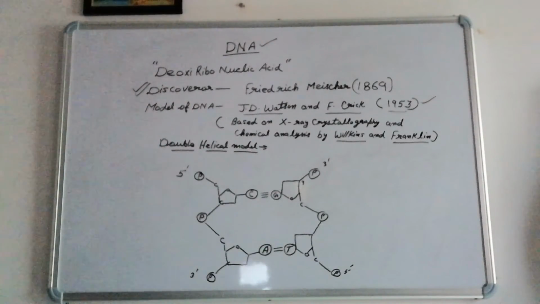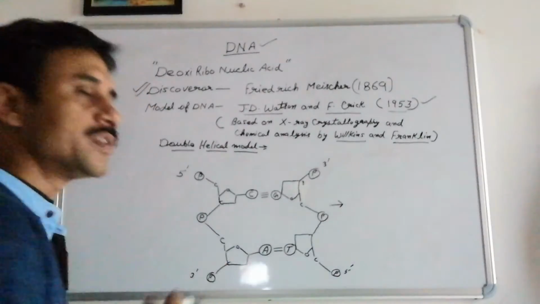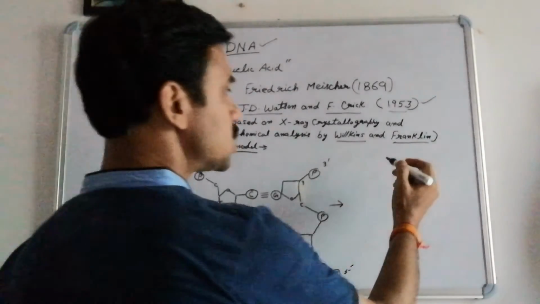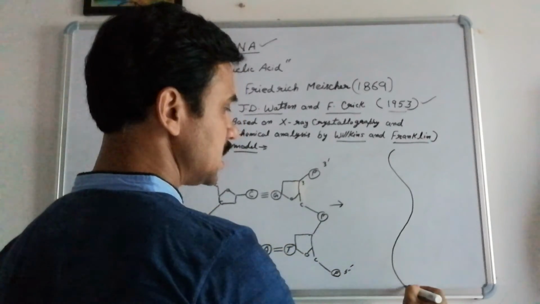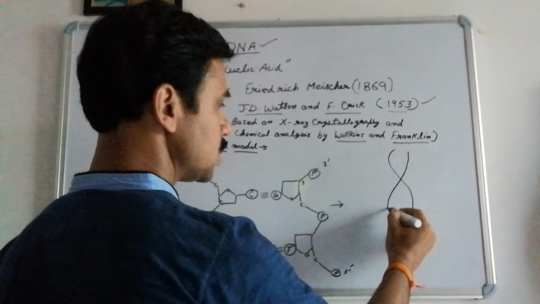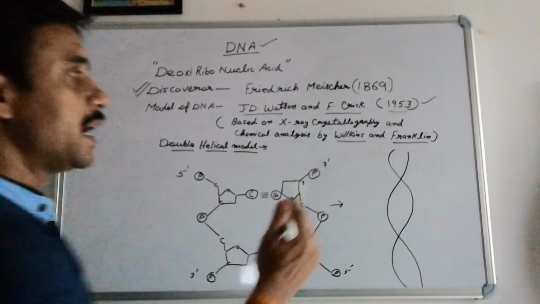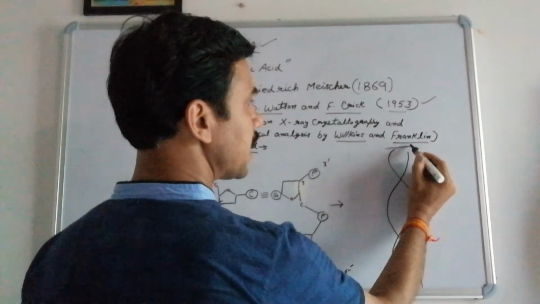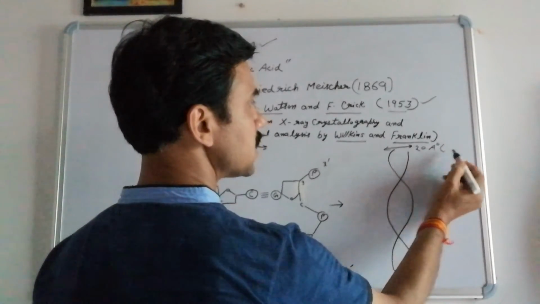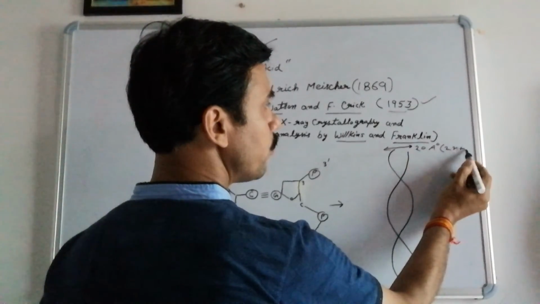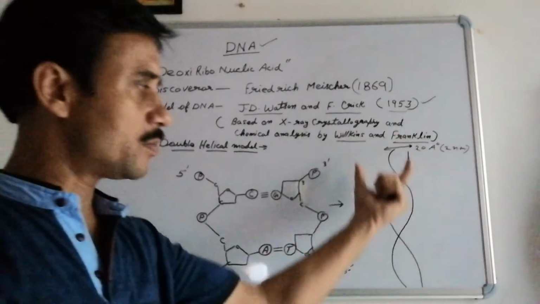Now afterwards, when these two chains are connected with each other, the coiling of these two chains will occur. That means these two chains will coil on each other, in the same way as a staircase is coiling. The entire diameter which they get is 20 angstrom, or you can say 2 nanometer. So 2 nanometer or 20 angstrom is the entire diameter of this DNA.